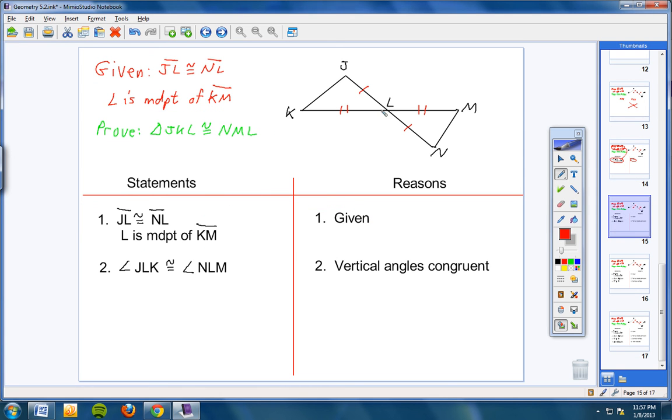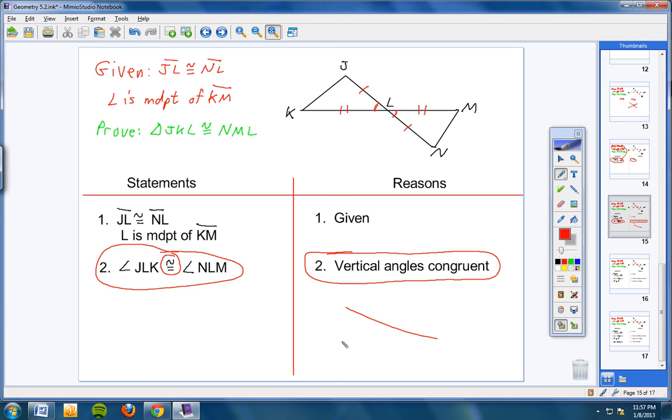Angle JLK, that's this angle right here, and angle NLM, that's this angle right here. I can state that these two angles are congruent. Now if you're going to make a statement like this, you've got to tell me why. Give me a reason. Well, here's your reason. You should have learned that last semester. When two lines cross, like these two lines cross here, vertical angles are congruent. So we can state that. As long as you give me a valid reason, you can state whatever you want over here. So that should make sense.